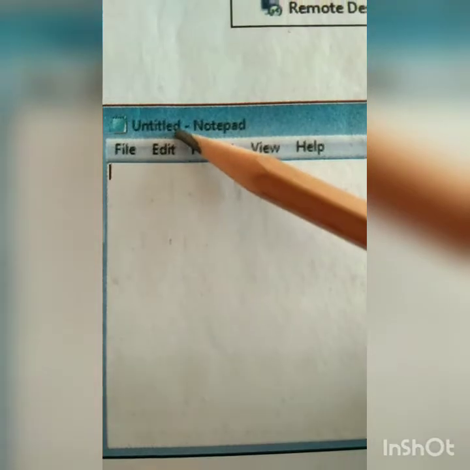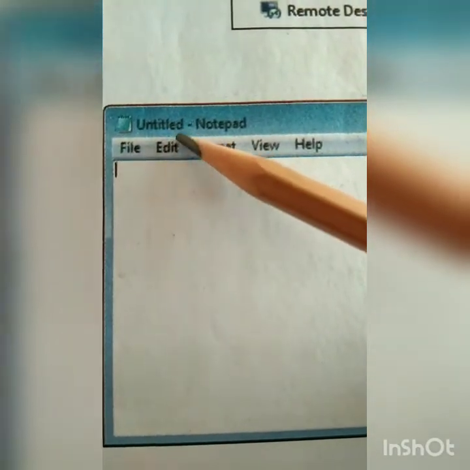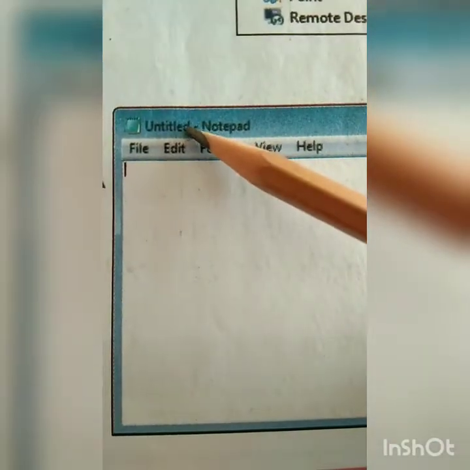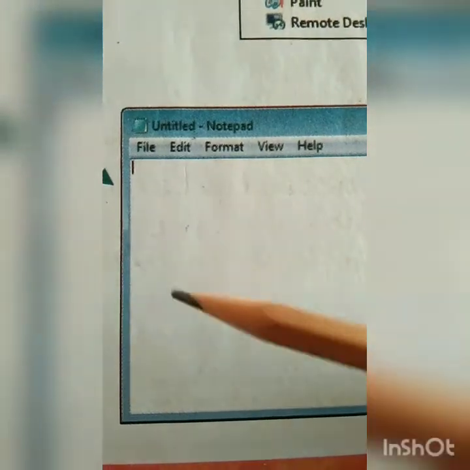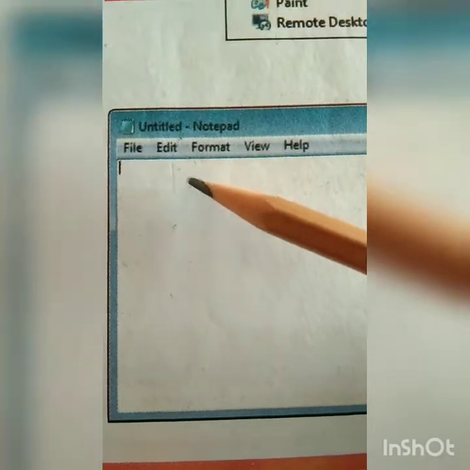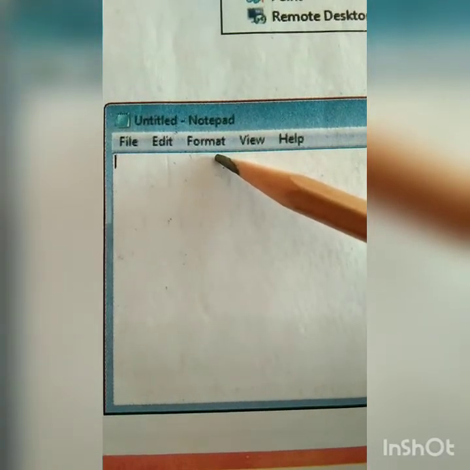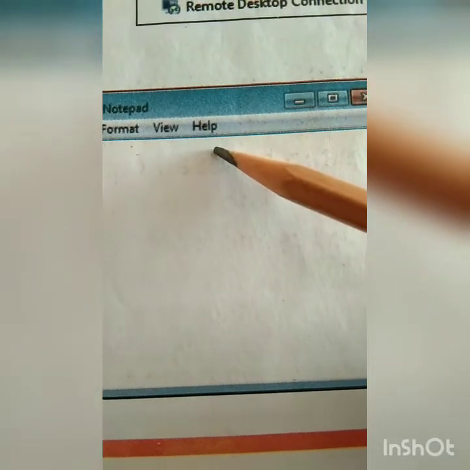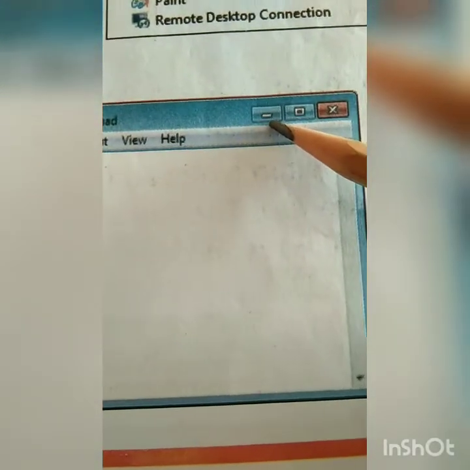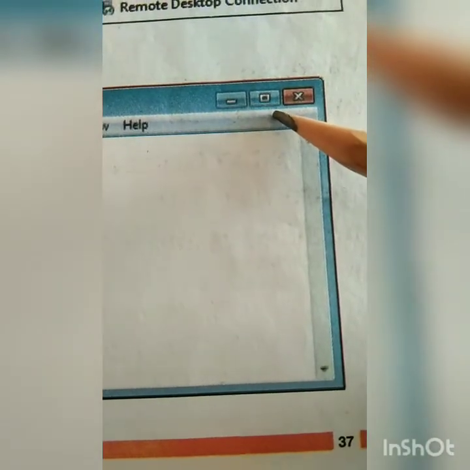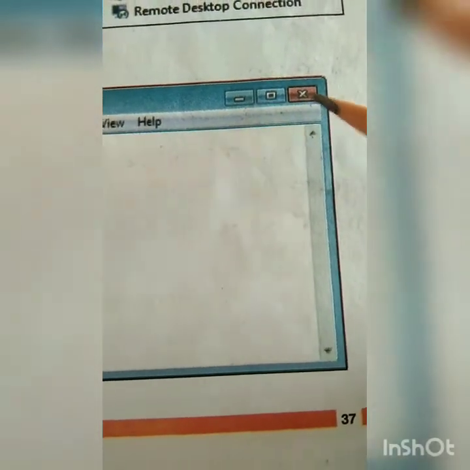See, here it says Untitled because you have not saved this file and you have not given it any name, or said what type of work you are doing. After doing work you can give a name, or before that also you can give one, and then you can start your work. A few menu options are there: File, Edit, Format. Okay, you can change the font style, the name of the font, the name of the file, and you can view more options. And if you want help regarding this program, you can get that also. You can make the screen of this program small, you can make it big also, and you can close the program from here.